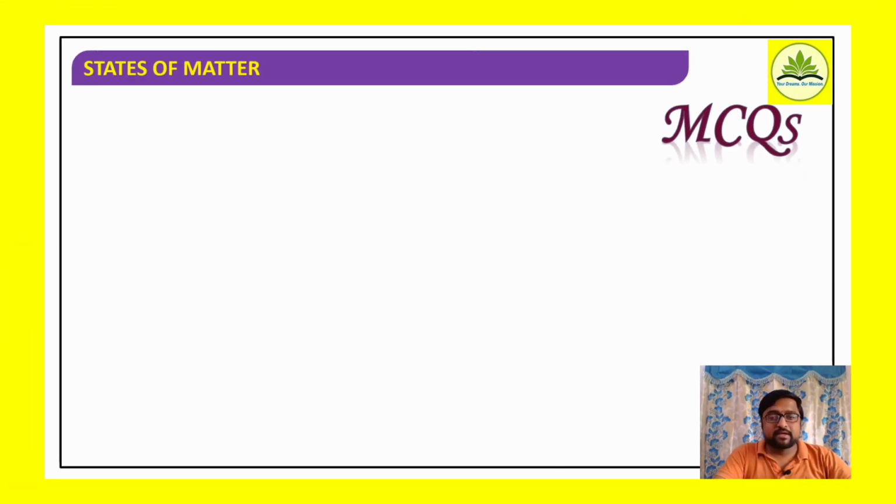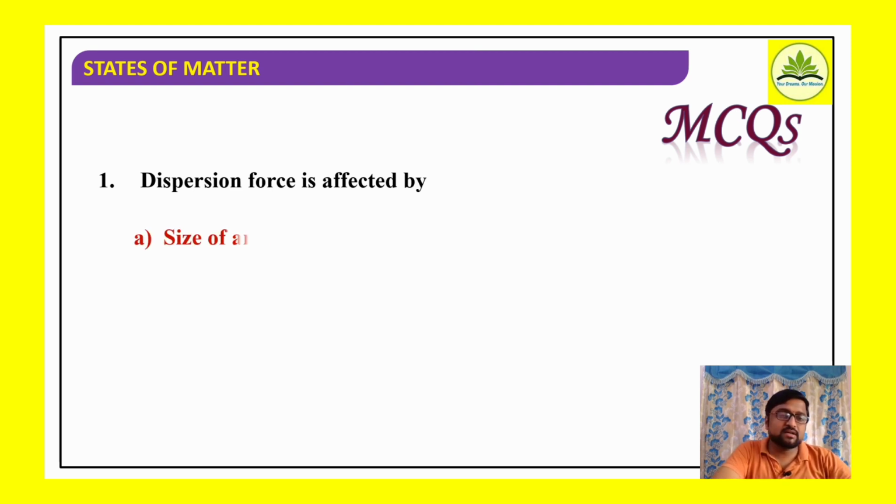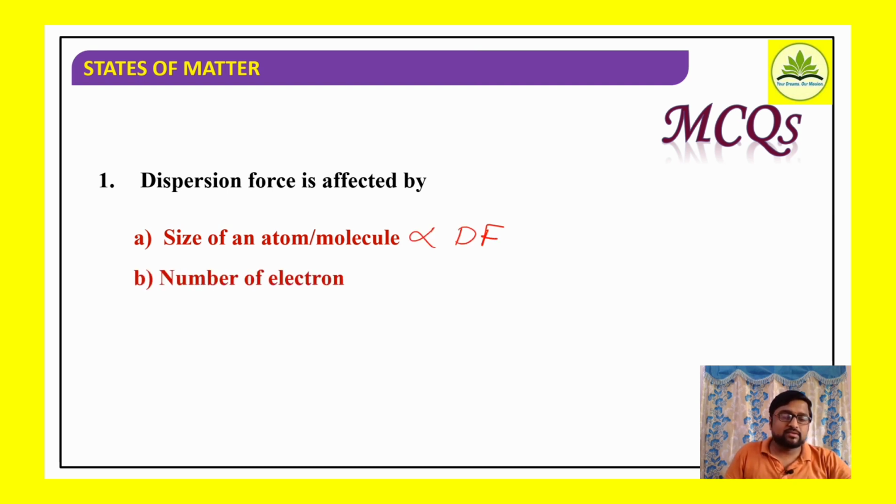Well, coming to the MCQs, first one: dispersion force is affected by. We already considered the factors which affect dispersion forces in the previous session. Just recall, dispersion force is affected by the size of an atom or molecule. Yes, true. The more the size, the more the dispersion force, directly proportional. Second, the number of electrons. As the number of electrons increases, the negative charge is more, so they can be easily polarized.